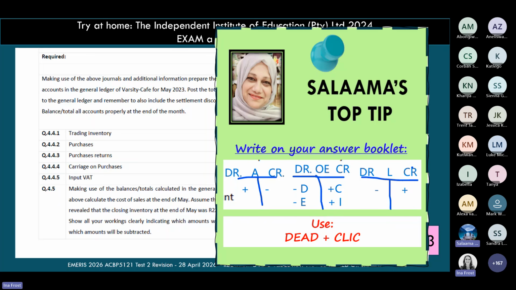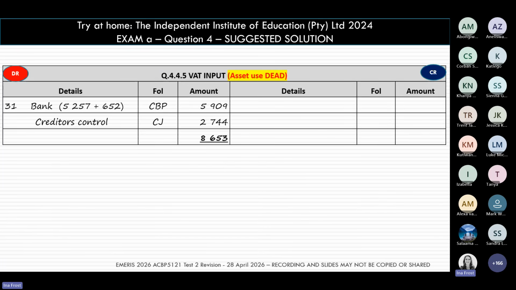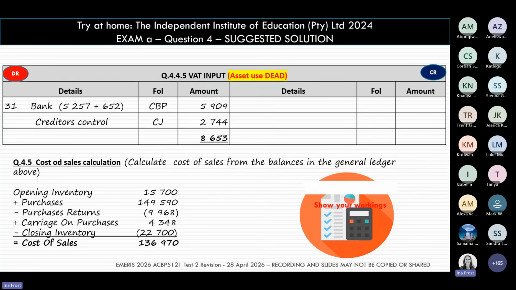Thanks, Salama. Okay, students, if you do want to try this question at home, I have got the solution here for you, but you'll have to come back later and stop on this part of the recording, and then you can mark your answer against this one. So there's the full answer for you here on the slides.